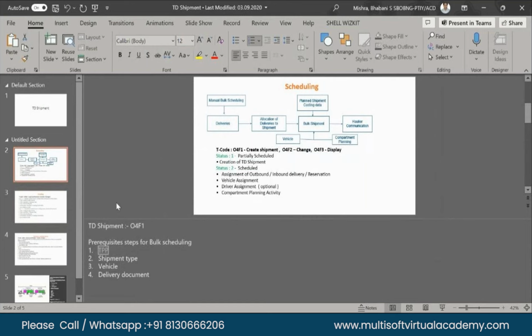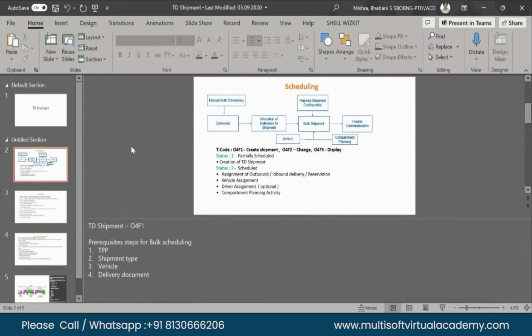As I said, for the transportation planning point there is also a lot of master data, which is used in the scheduling part, like your vehicle master. Before creating the scheduling, you need to create the vehicle master, driver details, and compartment.